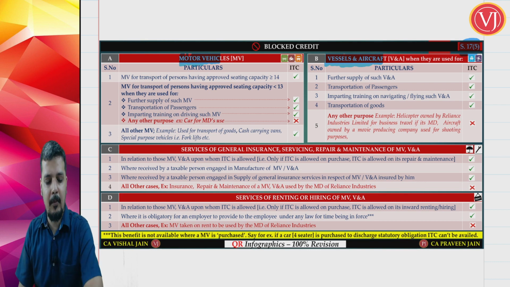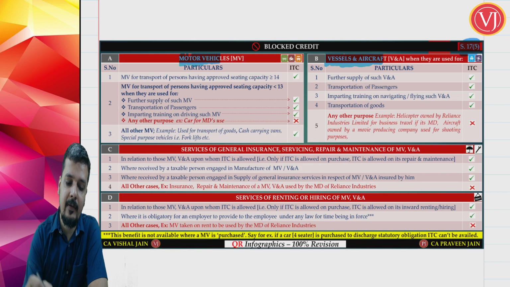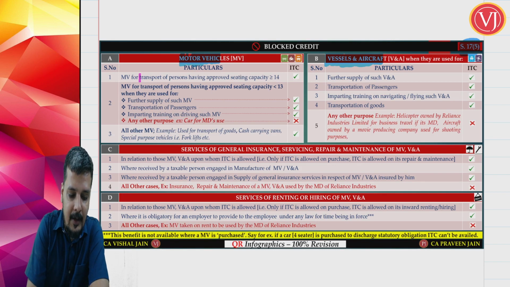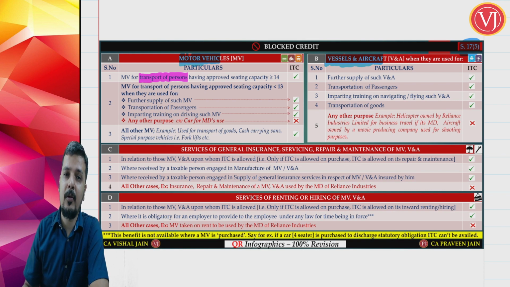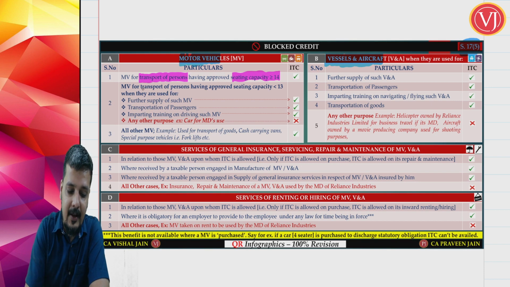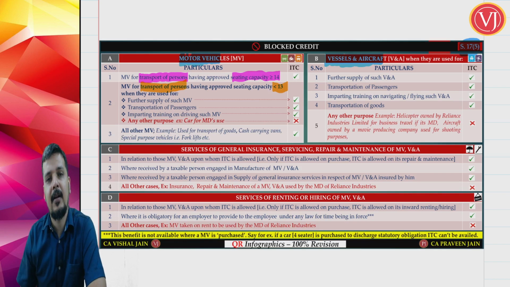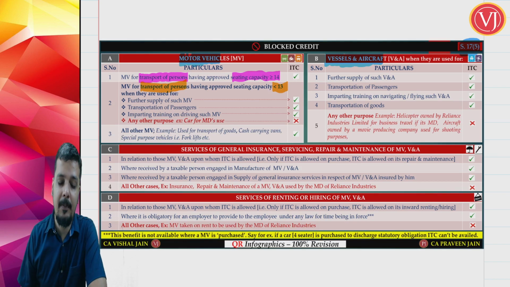Now when you talk about motor vehicles, you have to categorize it. Is it motor vehicles for transportation of persons? If it is motor vehicle for transportation of persons, then you have to further categorize into two parts. Having a seating capacity of more than or equal to 14 passengers, or having a seating capacity of less than 13 passengers. Right.